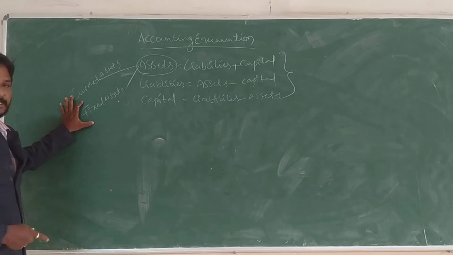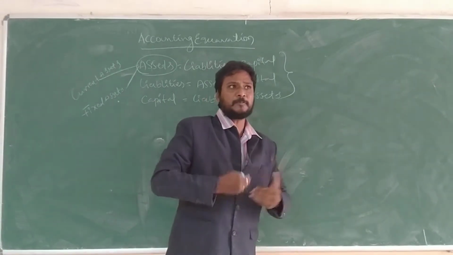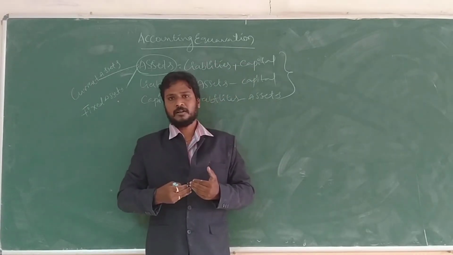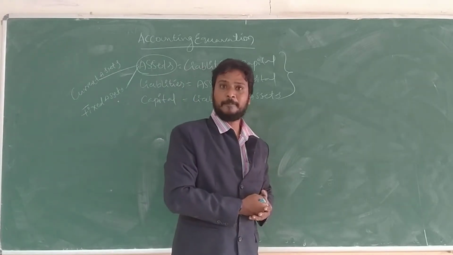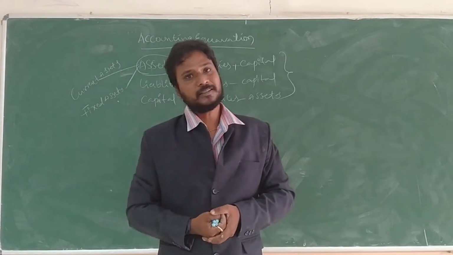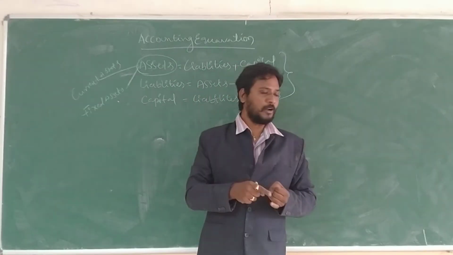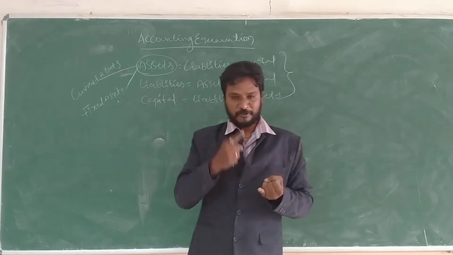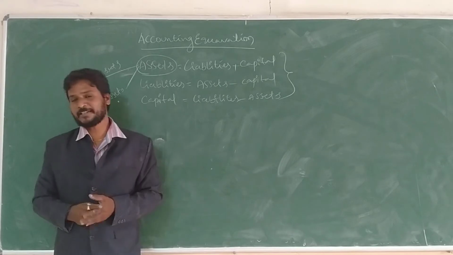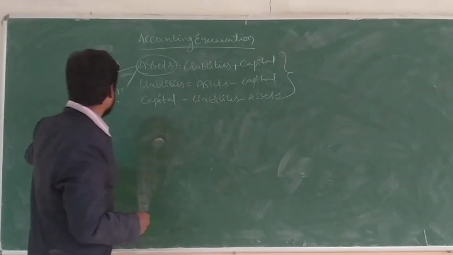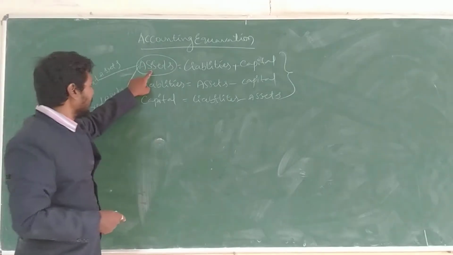Next, fixed assets. Fixed assets means assets that stay for a long time, above three years. The best examples of fixed assets are furniture, buildings, lands and so on. This is the difference between current assets and fixed assets. So that is assets.